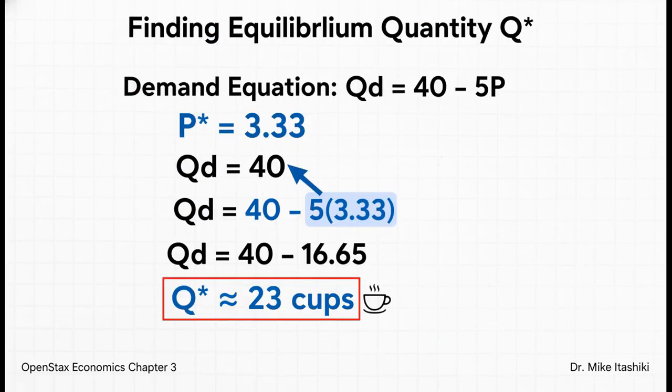And for the final step, we take that magic price and plug it back into either one of the original equations. Doesn't matter which one, you'll get the same answer. And what do we find? At that price, our equilibrium quantity is about 23 cups of coffee. That is the point where this market is perfectly balanced.